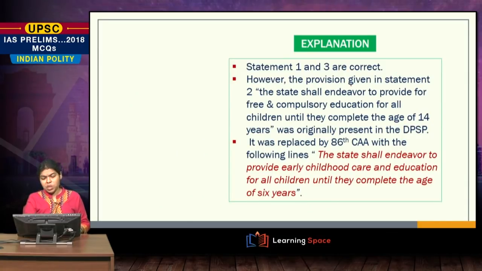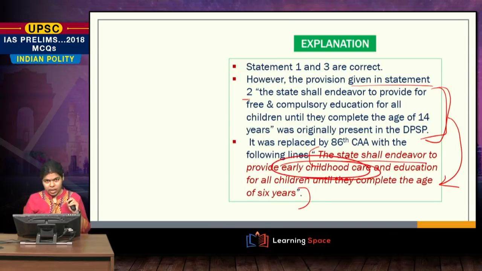However, the provision given in statement 2, this is the provision that was given in the question. Now, actually what happened was that under this 86th Constitutional Amendment Act, this particular provision was replaced or substituted by this provision. So this was the new thing that was added by the 86th Constitutional Amendment Act. The state shall endeavour to provide early childhood care and education for all children until they complete the age of